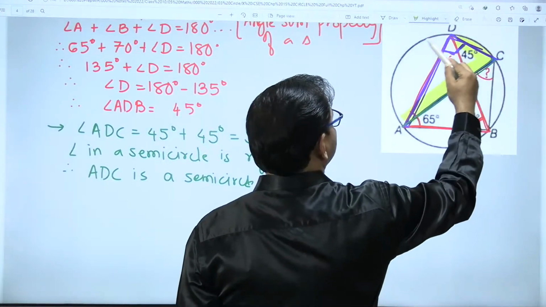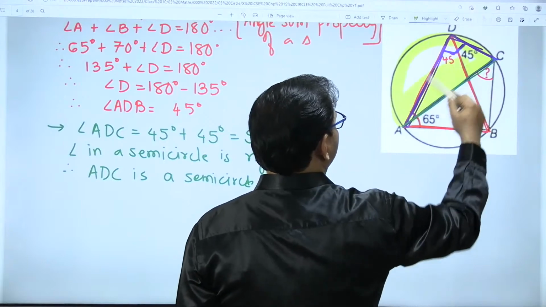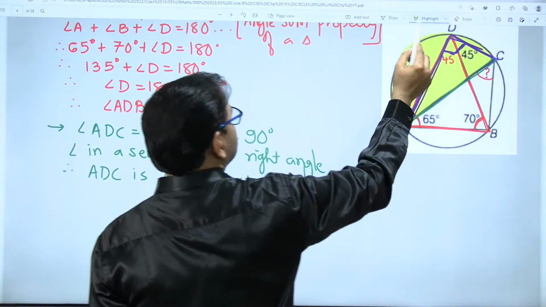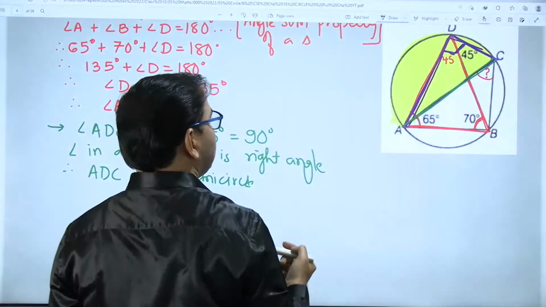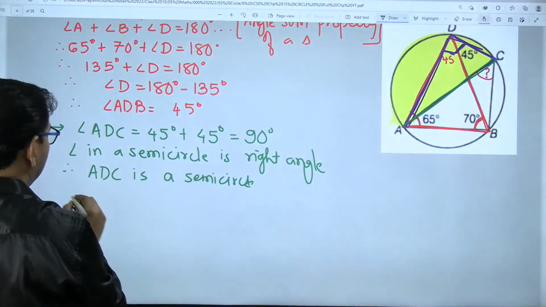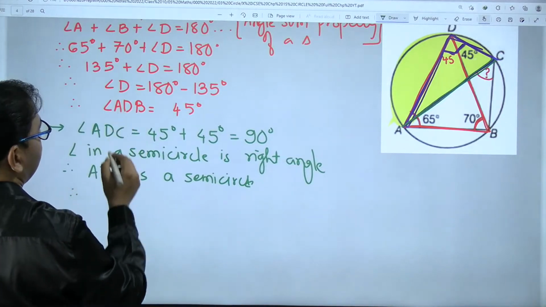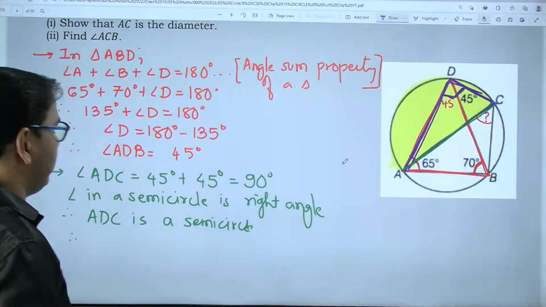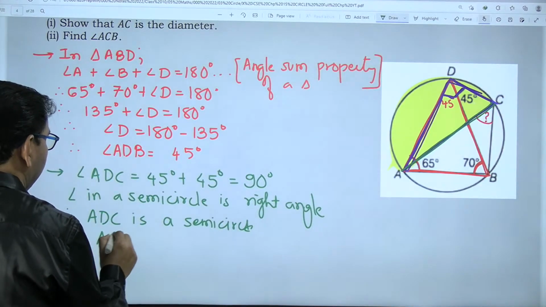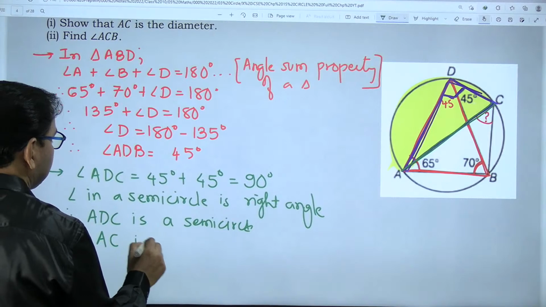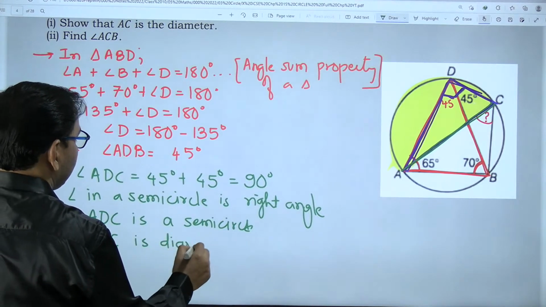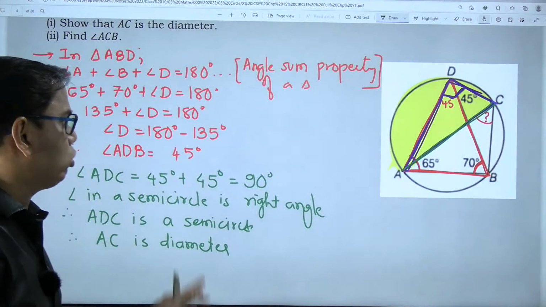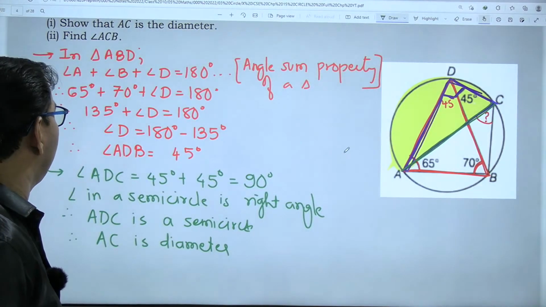The angle inside a semicircle is a right angle. The blue angle is inside the semicircle, so it is a right angle. ADC is a semicircle, therefore AC is a diameter, because AC divides the circle into two semicircles. Even if this proof is not asked in the examination, just go through it, as it will add to your knowledge.